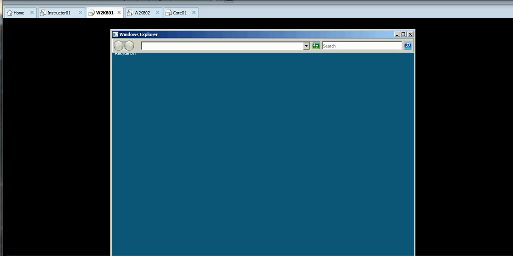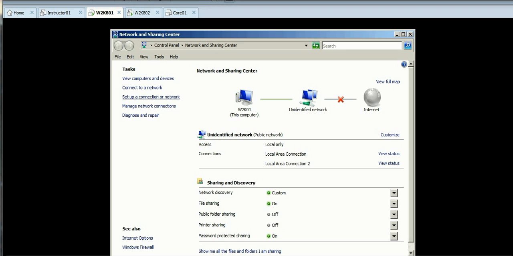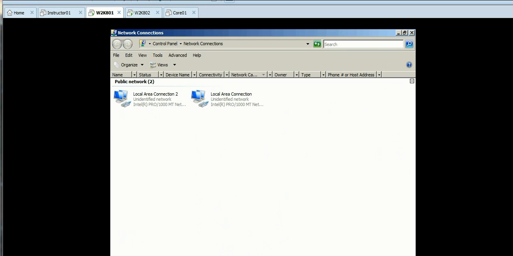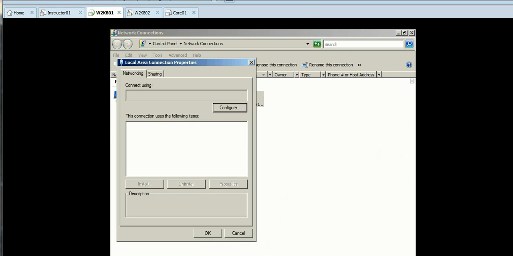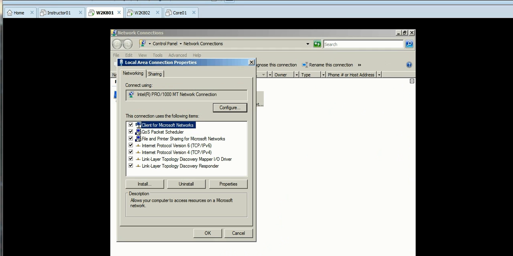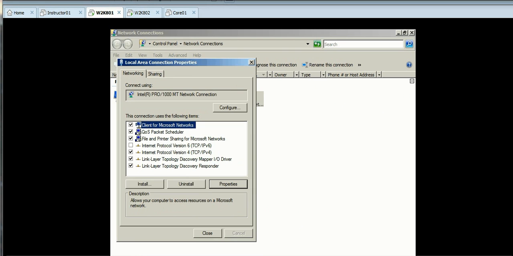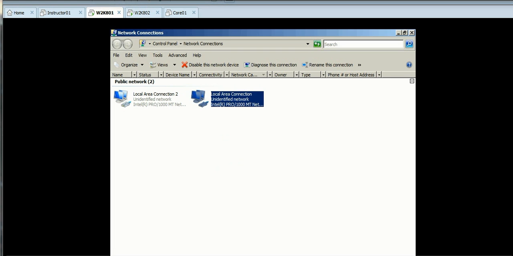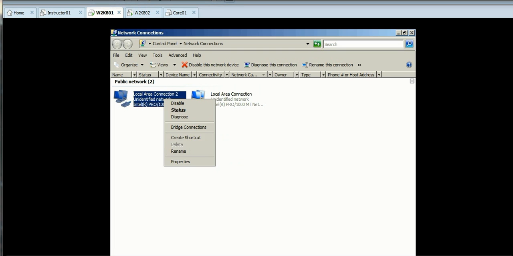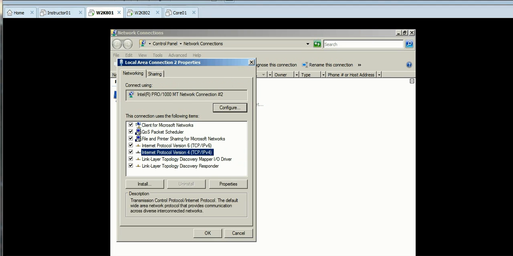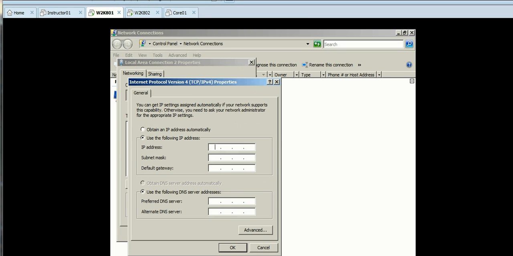If you go to the network connections and manage connections, it'll show you the adapters. You can right click properties, then go to IPv4. I'm going to go ahead and uncheck IPv6. We're going to use the following address: 192.168.10.1 with a 24-bit mask. And then the second network adapter card is going to be 192.168.11.1, and it's also going to be a 24-bit mask.